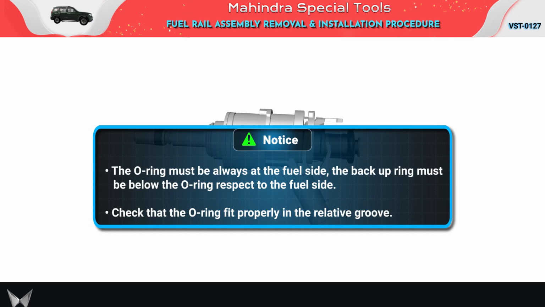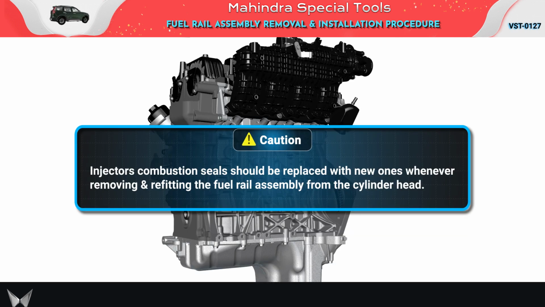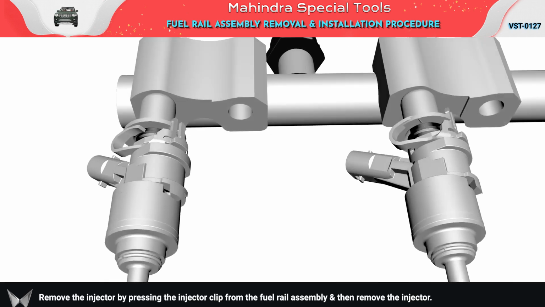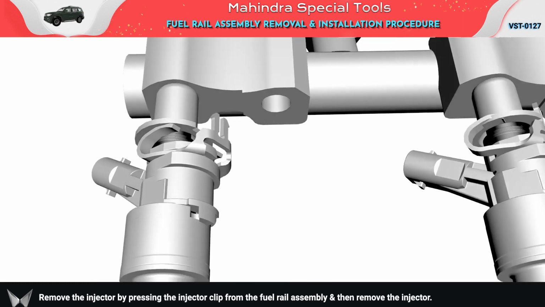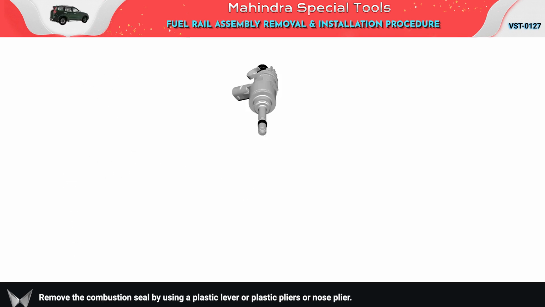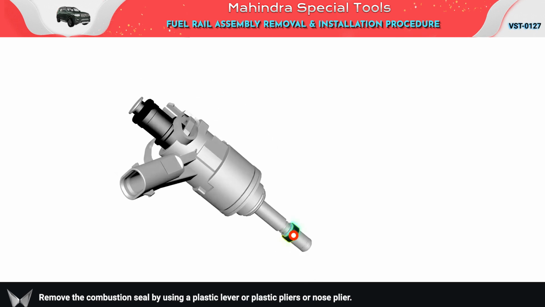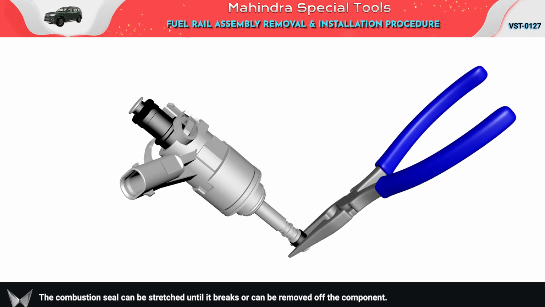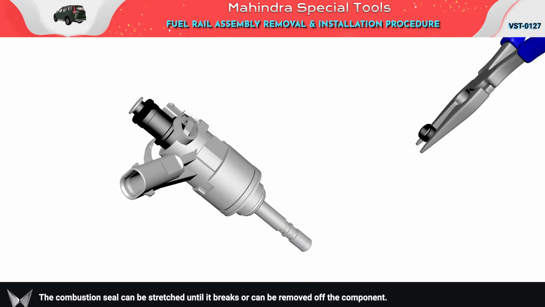Notice: caution: remove the injector by pressing the injector clip from the fuel rail assembly and then remove the injector. Remove the combustion seal by using a plastic lever or plastic pliers or nose pliers. The combustion seal can be stretched until it breaks or can be removed of the component.